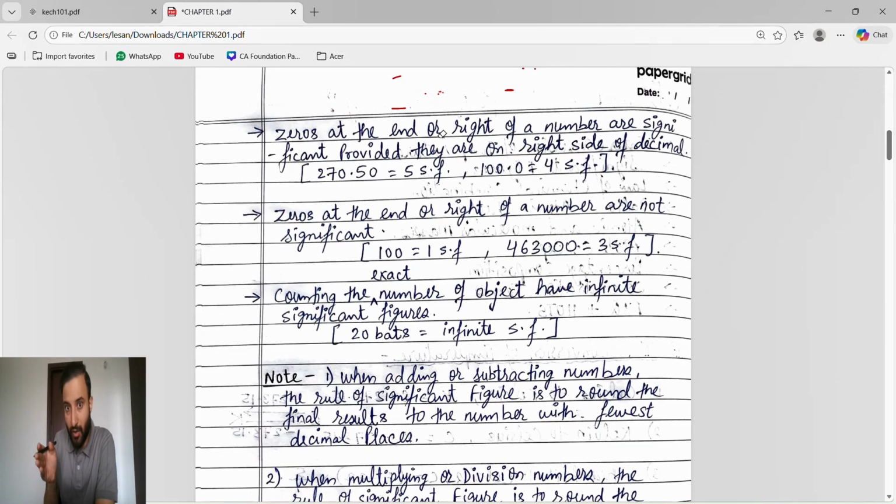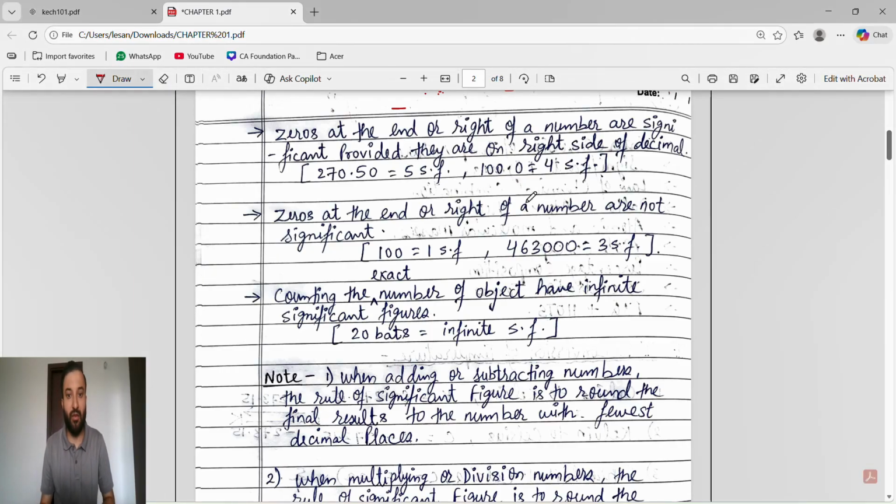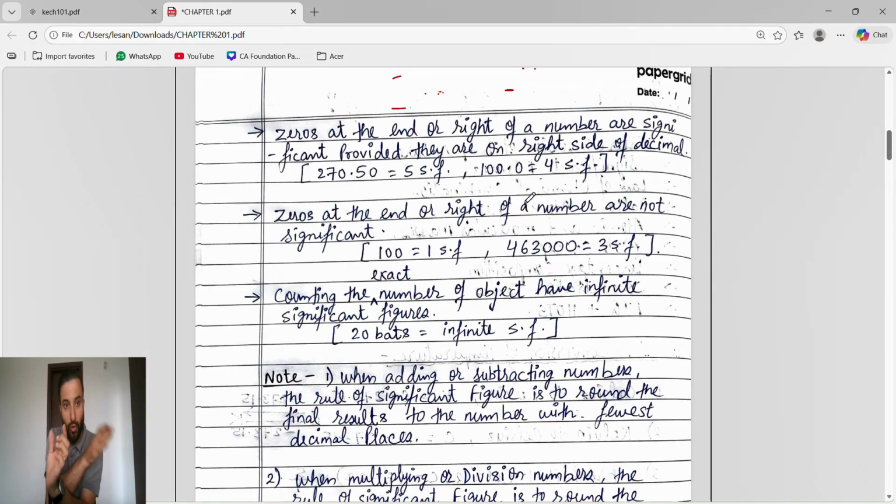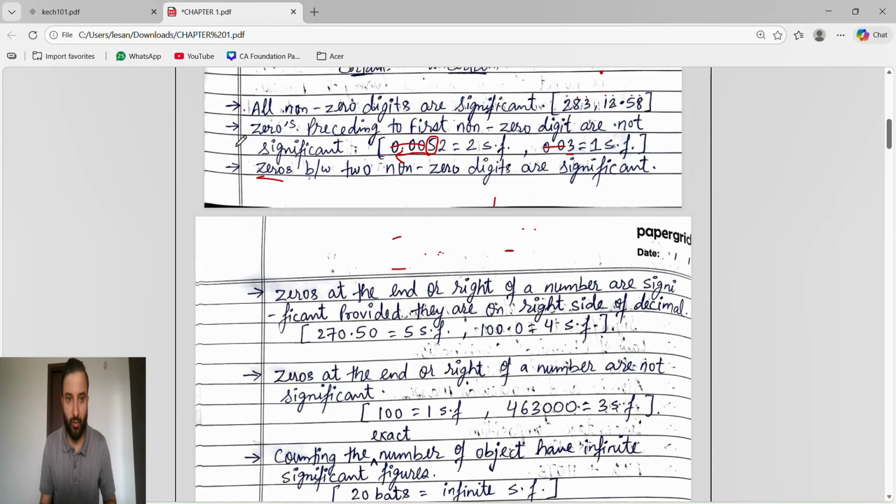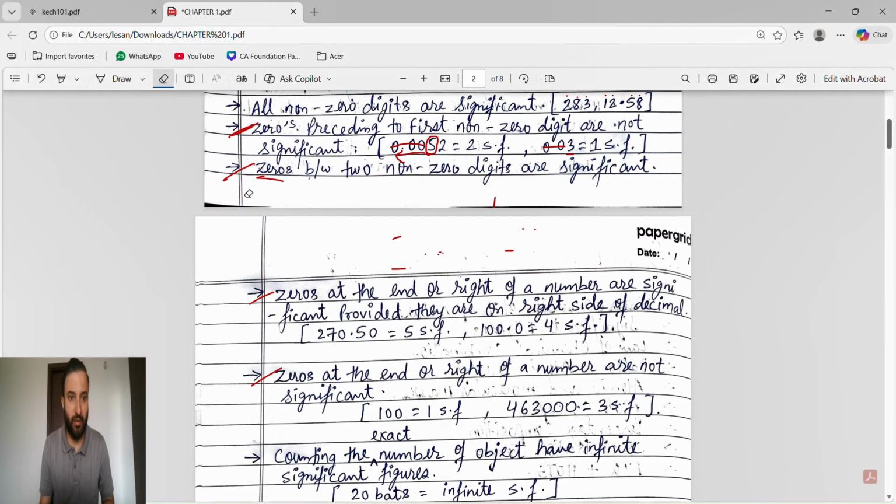Zeros at the end or right of a number are significant. Understand, if you are writing 0 before the significant figure, just before this rule, this rule I'm talking about, these rules are a very confusing part and very much linked with each other. So guys, in this, sorry, not this one, this one.